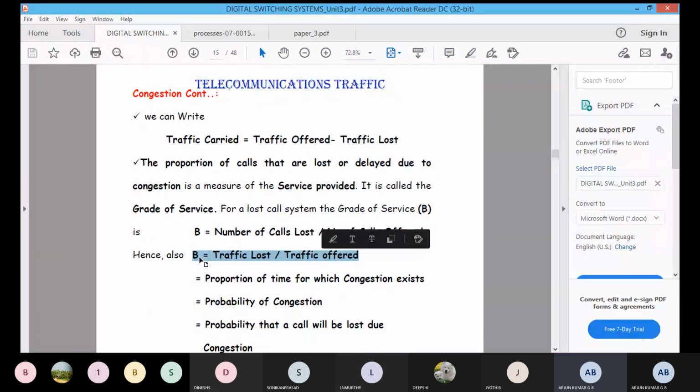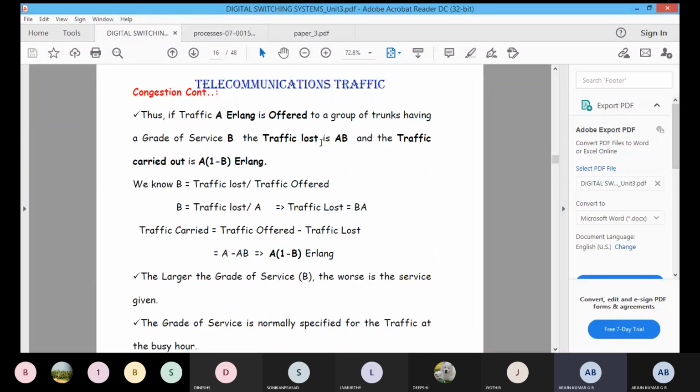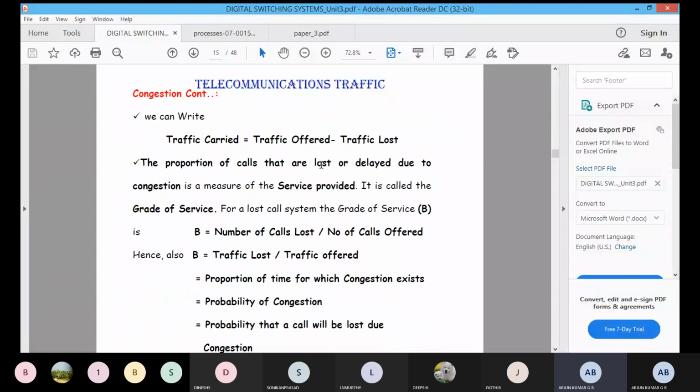Traffic loss is equal to grade of service into A, so A into B is equal to traffic loss. Traffic loss will be A into B, and then the traffic carried. The traffic offered is A, minus the traffic loss, which is A into B. Clear?